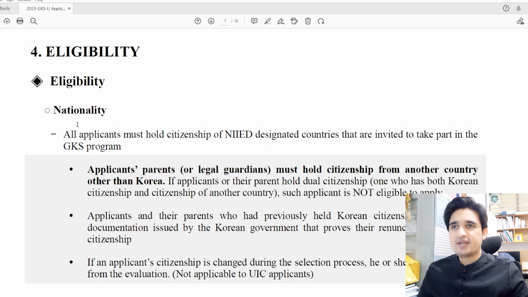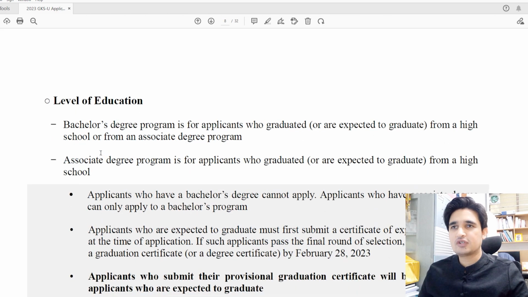The first point in the eligibility criteria is nationality. You must not be a national of Korea, and your parents must not be nationals of Korea. If your parents or you have citizenship of Korea, then you cannot apply for this scholarship. Then the level of education: the bachelor's degree program is for applicants who graduated or are expected to graduate from high school or from an associate degree. If you have completed your high school or your associate degree, then you can apply for the bachelor's degree program.